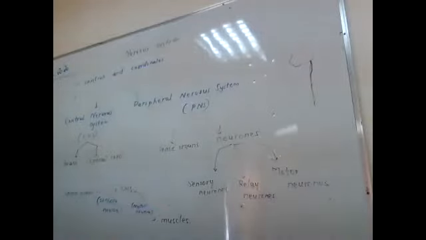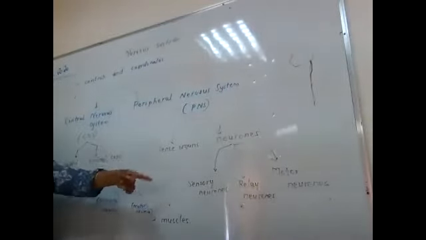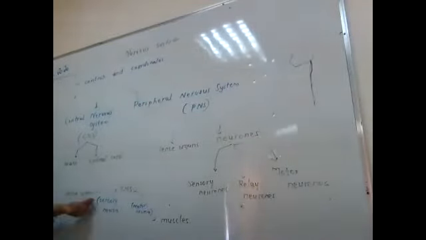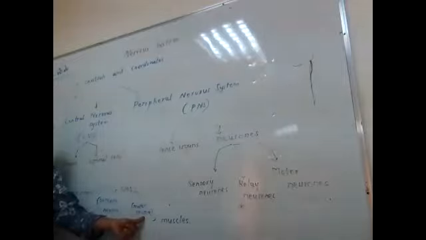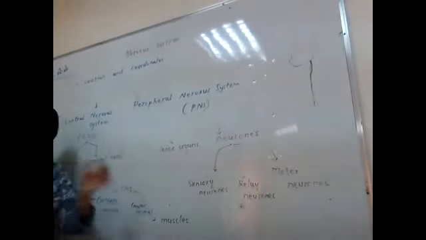M-O-T-O-R. So, did you get the function of both of them? Sensory neuron is carrying the message from the sense organs to the CNS, and from the CNS, the motor neuron carries the message, that is the message for action, to the muscles.